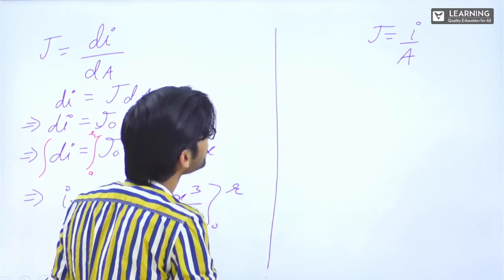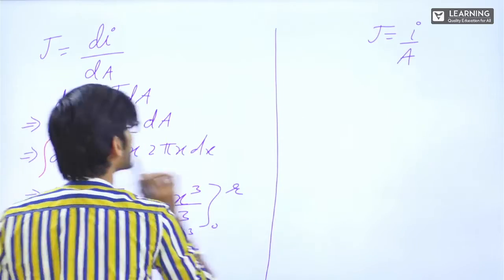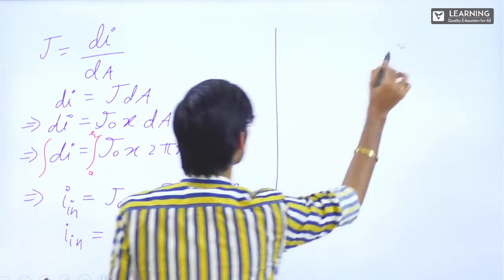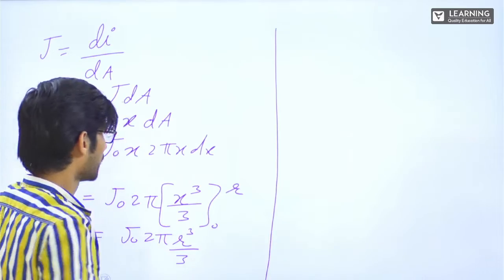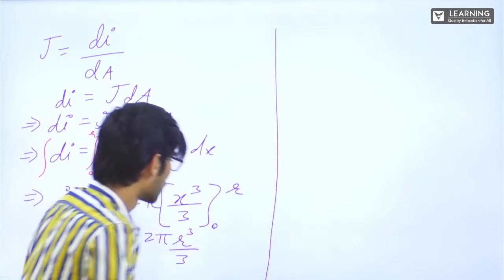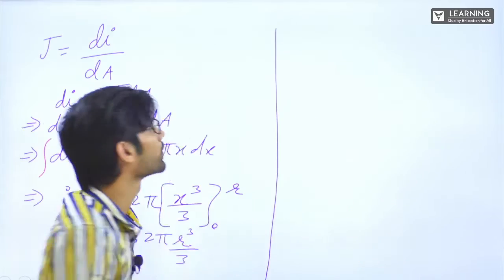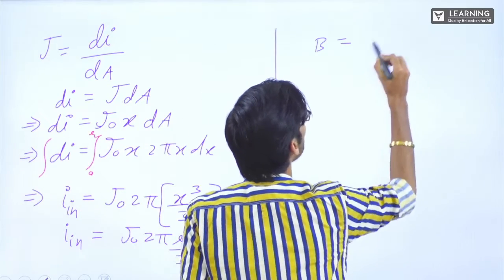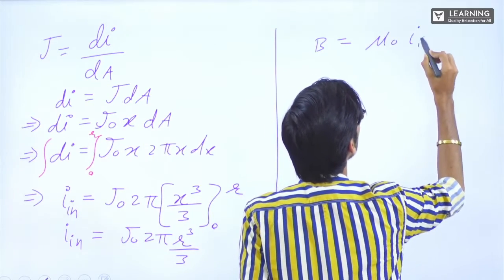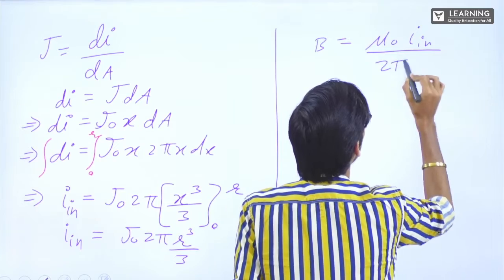Correct? Substitute this I inside here. B is equal to mu naught I in upon 2 pi r.